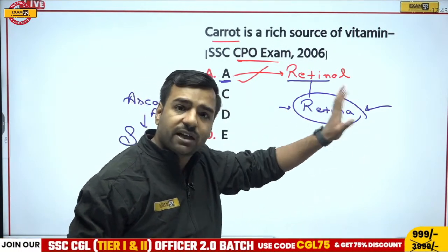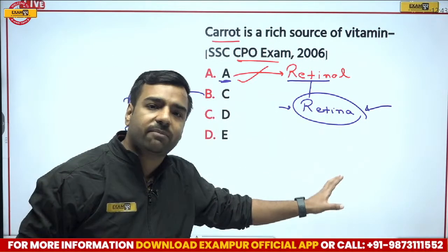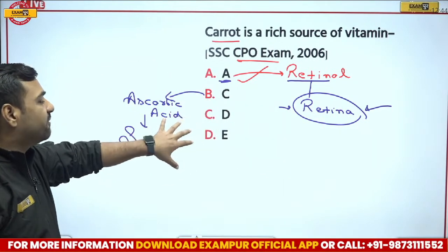If there's an issue in vitamin A, it will lead to night blindness. The deficiency of vitamin A leads to night blindness. If I talk about vitamin C, its deficiency leads to scurvy.